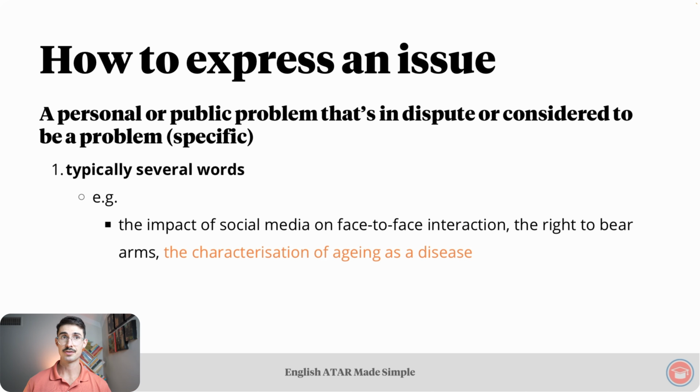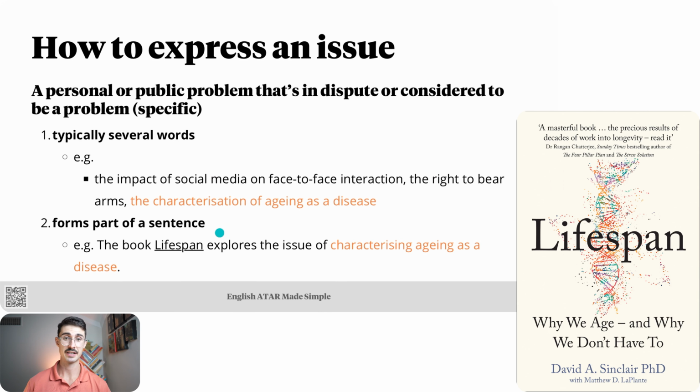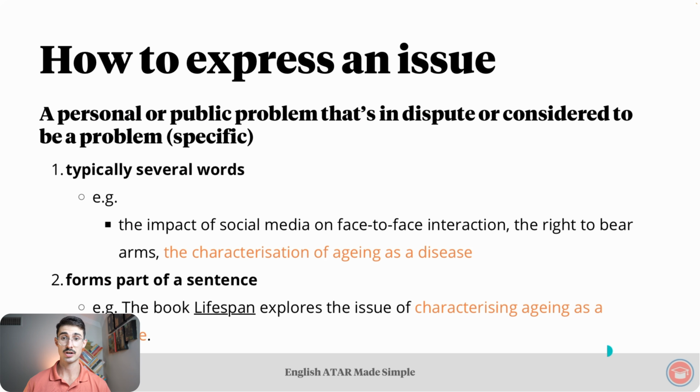Similar to a concept and a theme, an issue also forms part of a sentence. For example, the book Lifespan explores the issue of characterizing aging as a disease. These words, characterizing aging as a disease, don't form a complete sentence in and of themselves. Rather, they form part of this complete sentence.